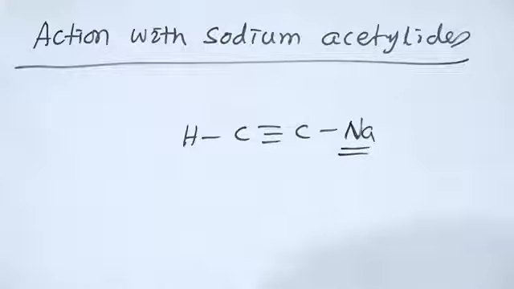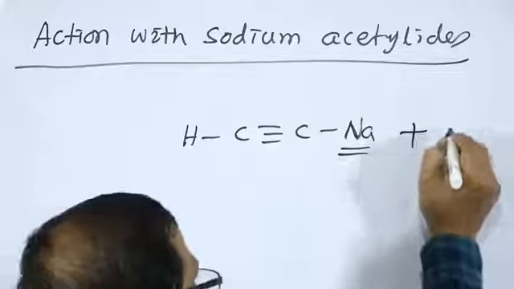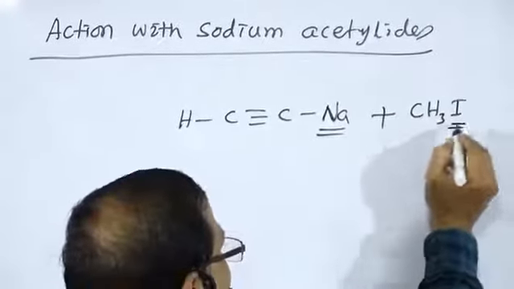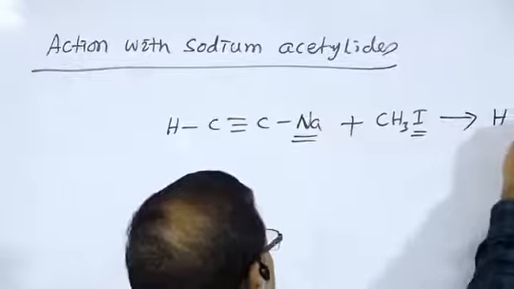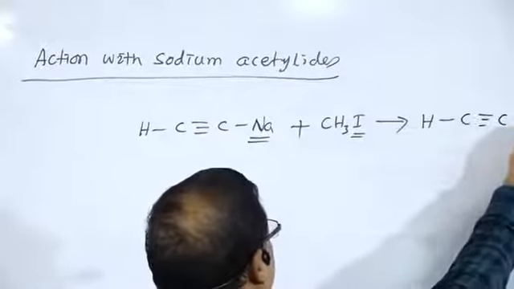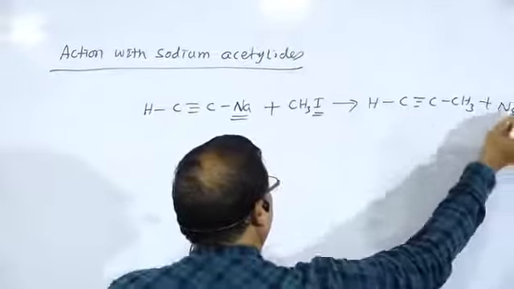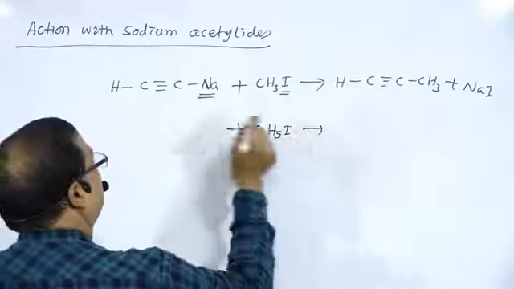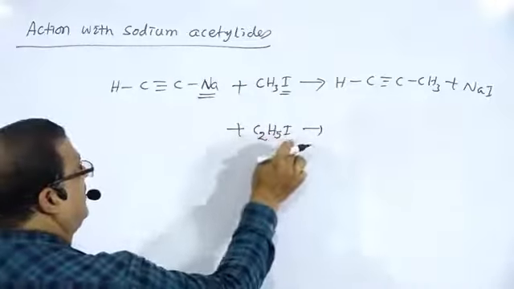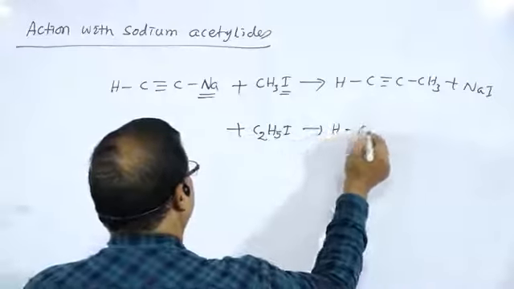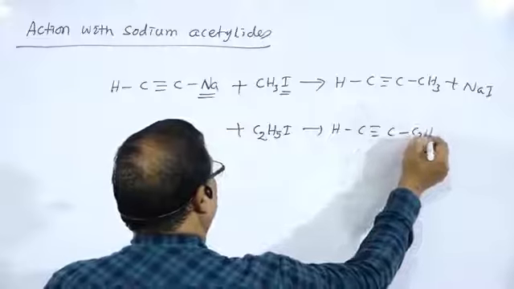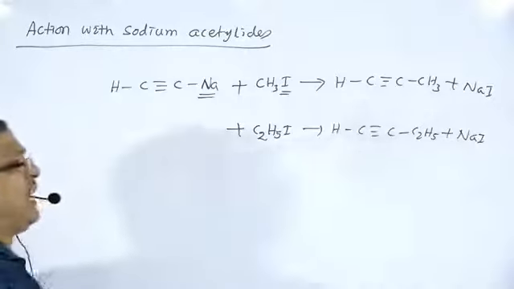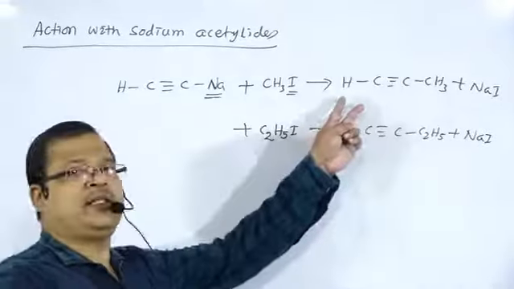So this sodium acetylide reacts with an alkyl halide. Let us take CH3I, then the Na part and the I part combine to form NaI. So there is the formation of H-C≡C-CH3 plus NaI. Or if we take C2H5I, then the Na part and I part combine to form NaI. So there is the formation of H-C≡C-C2H5 plus NaI. So higher alkynes are produced by this method.